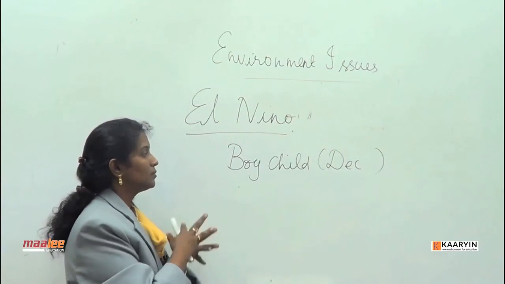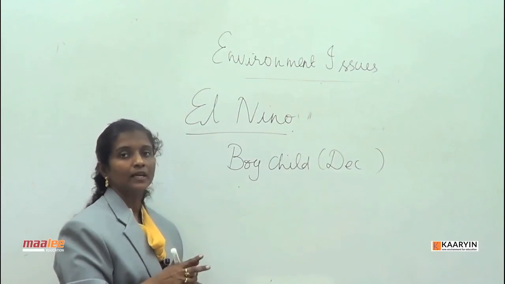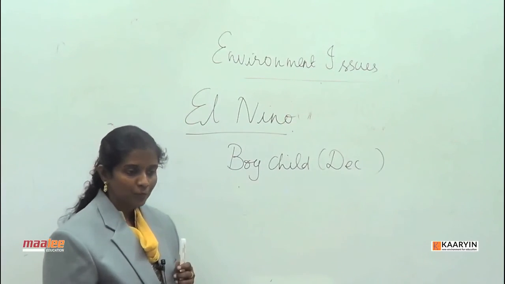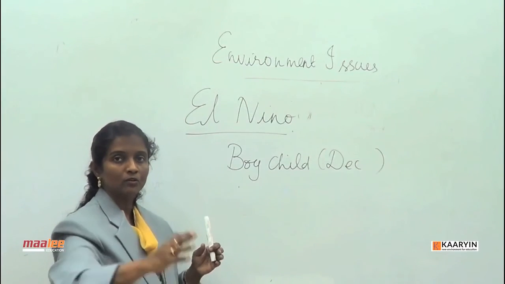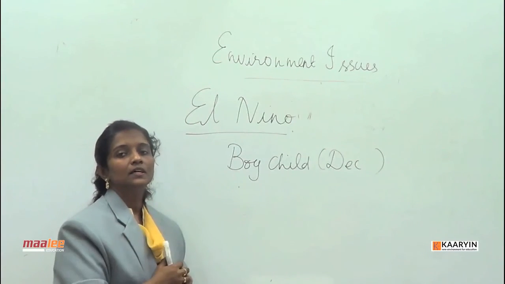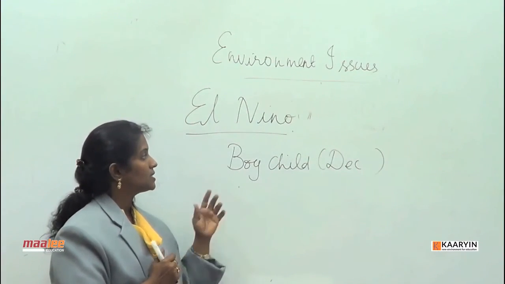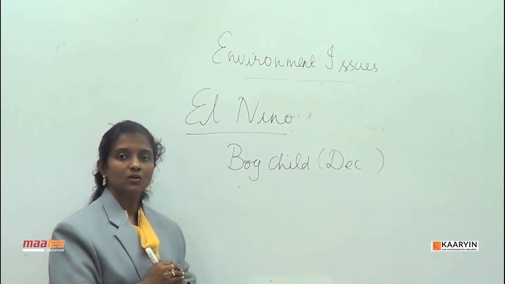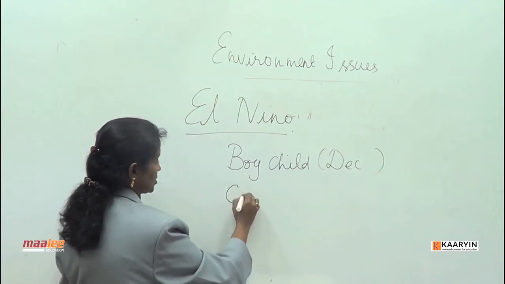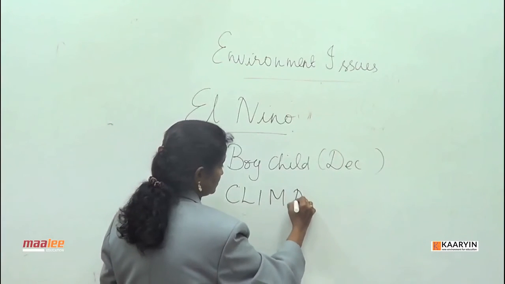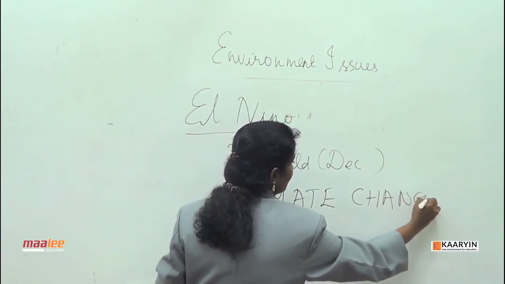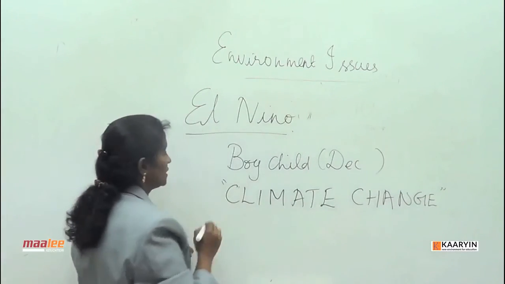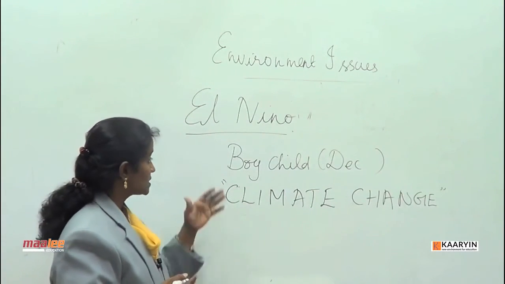It happens during December, where upwelling of oceans on the Peruvian coast has led to the movement of waters towards the eastern side, and as a result, El Nino has caused tremendous climate change. So the various storms and floods have been the result of El Nino.